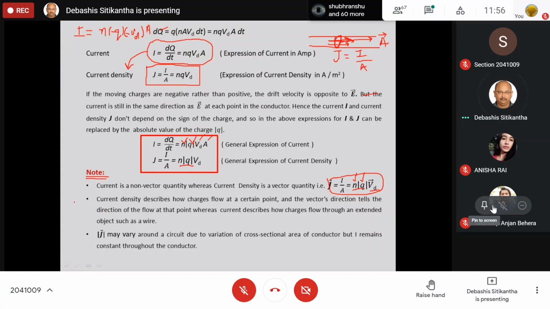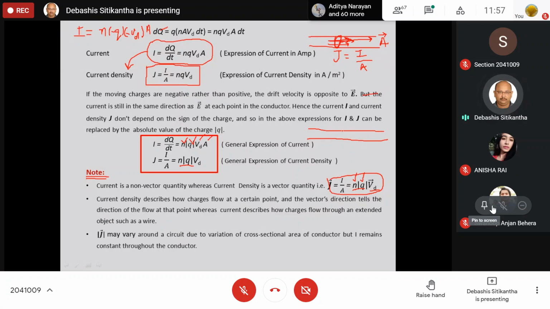Number two, current density describes how the charge flows at a certain point, and the vector's direction tells the direction of the flow at that point. Whereas current describes how charge flows through an extended object such as a wire. Very simple thing. When I am talking about current, I actually mean how the charge is actually flowing through the entire length of the wire.